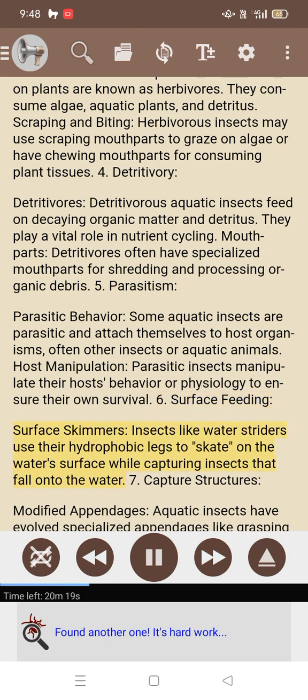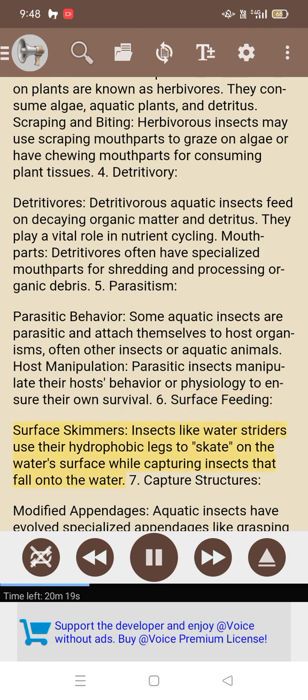6. Surface feeding. Surface skimmers. Insects like water striders use their hydrophobic legs to skate on the water surface while capturing insects that fall into the water. 7. Capture structures.